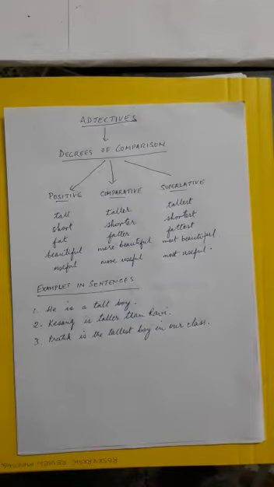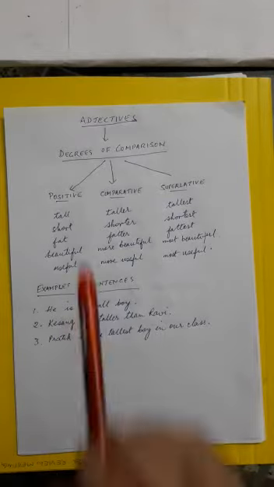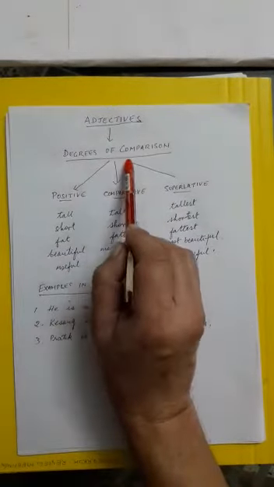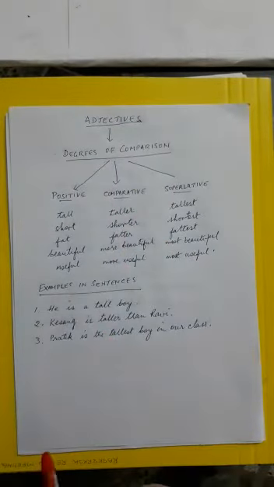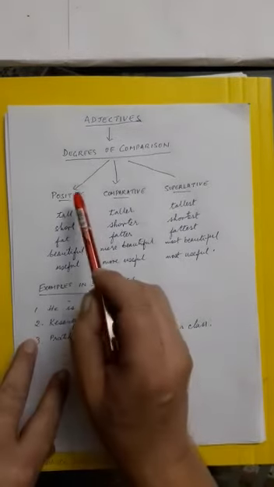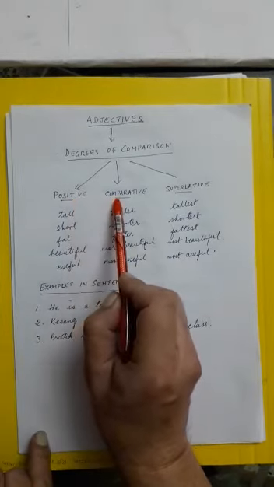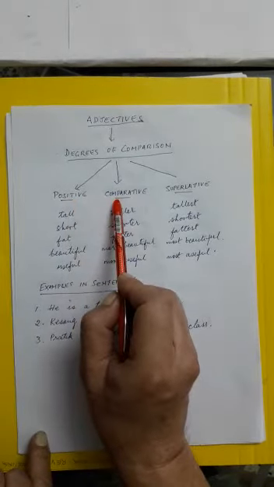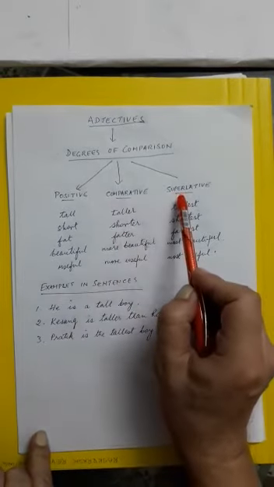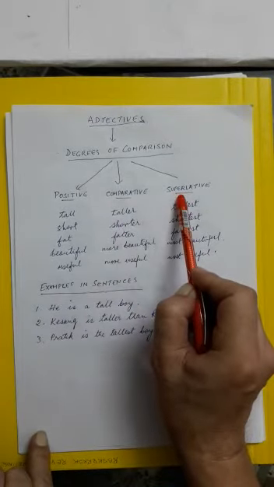Now, we all know that in the degrees of comparison of adjectives, there are three degrees. Okay? The first degree is called the positive. The second degree is called the comparative. The third degree is called the superlative, which is the highest degree. Okay?